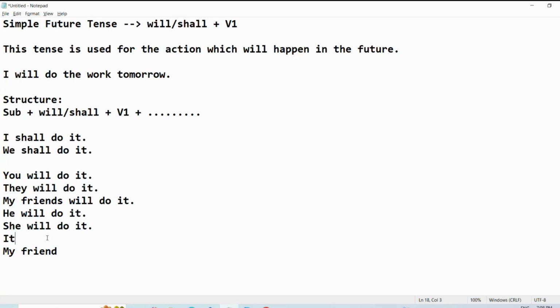She will do it. It will do it. My friend will do it. Here you can notice with I and we, the first person singular and the first person plural, we have used will.